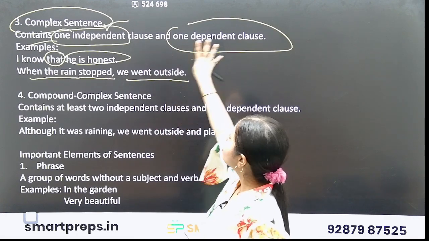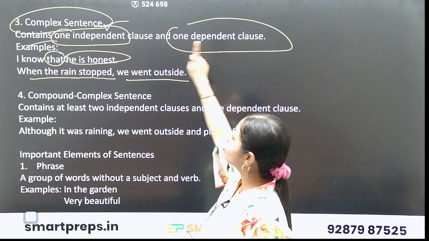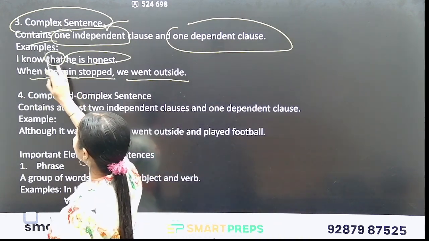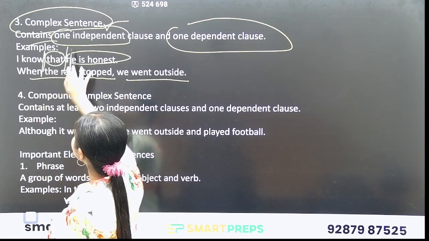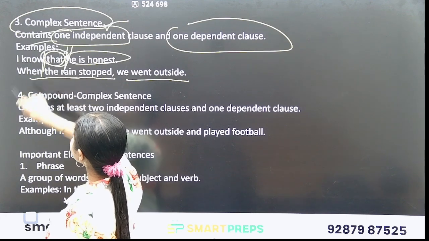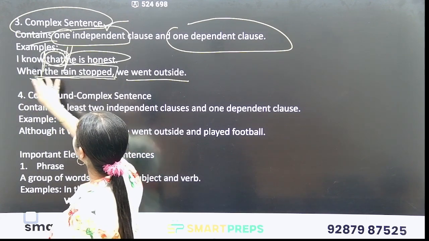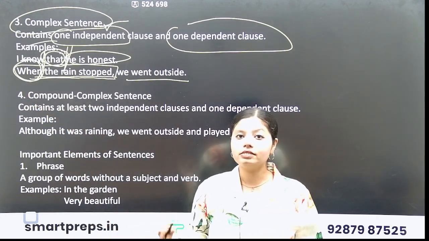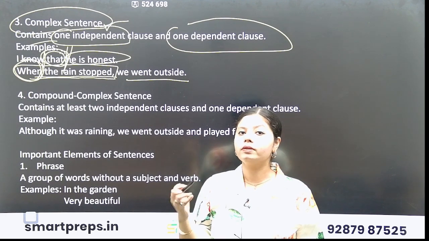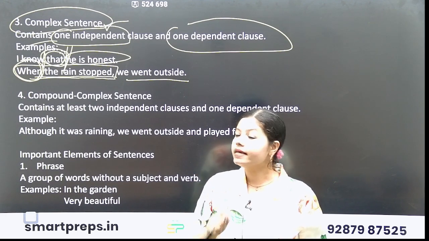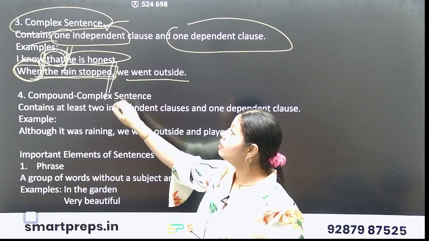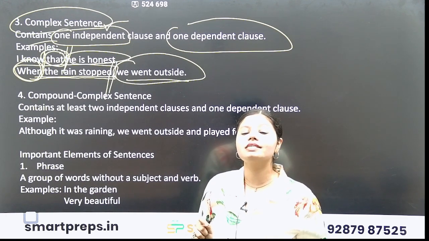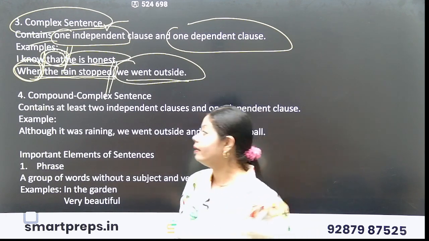Now, how are independent and dependent clauses joined in one sentence? Just check here. I know that, so I know this part and he is honest. These two parts are joined by that. When the rain stopped, the word when says there has to be certain information at the end of the sentence. So when the rain stopped is a dependent clause. We went outside is an independent clause. So complex sentences are one dependent clause and one independent clause.